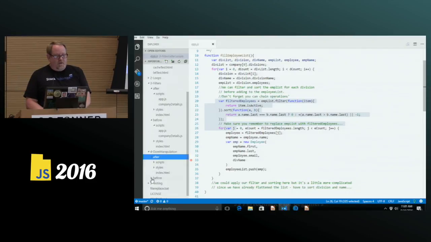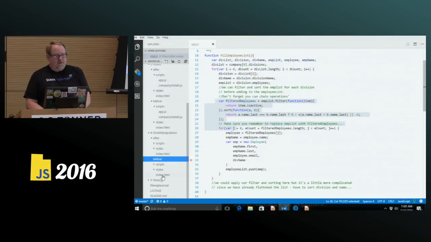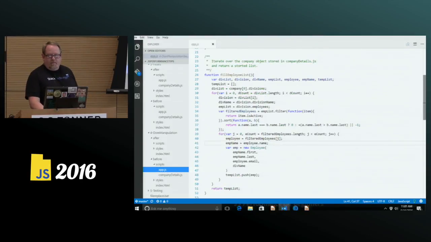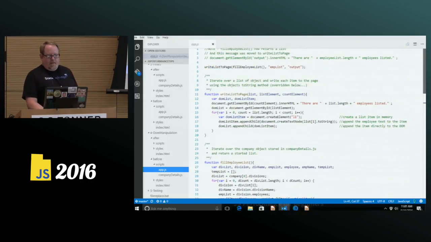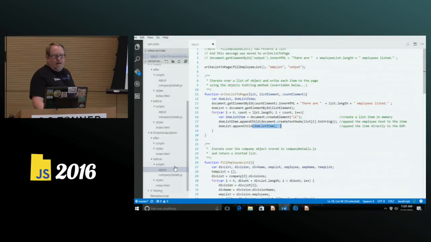The biggest thing to remember with DOM manipulation is don't hit the DOM over and over and over again. So in this case, in my app.js, I've got write to a page, and for each employee, I append an item for each employee. And every time I do that, for all 208 employees, I'm forcing a reflow of the document. It's going to devastate the performance of my application on the website. So how do we get away from that?